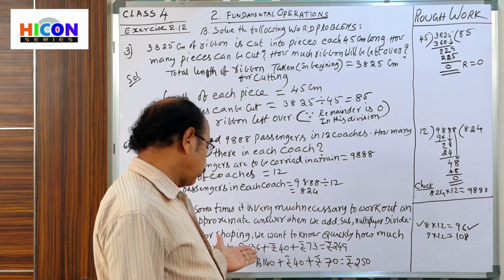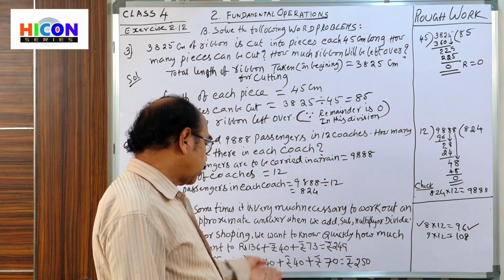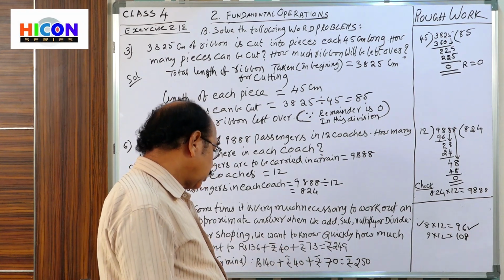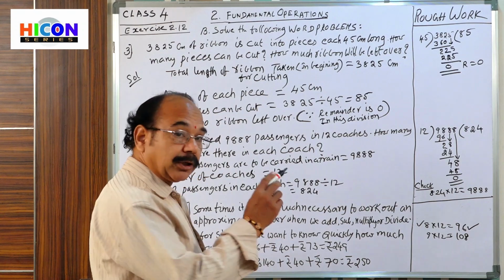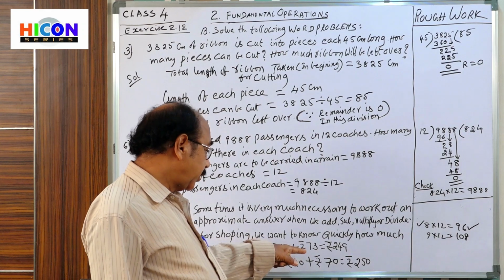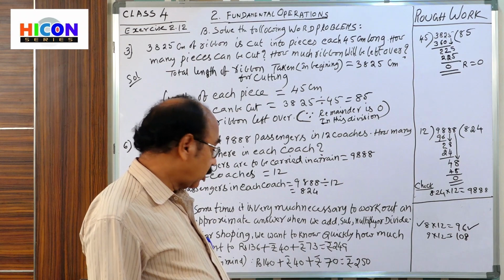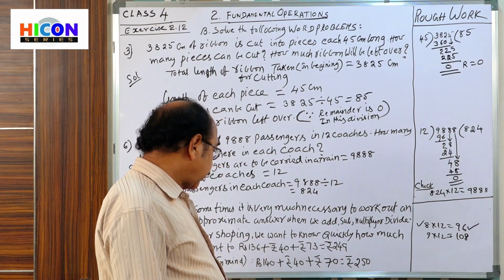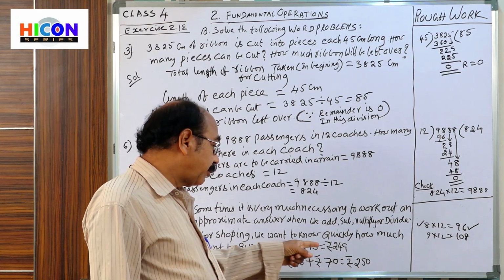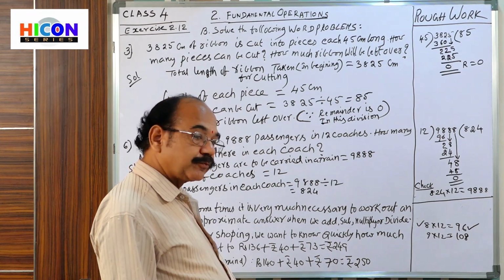One item costs 136 rupees, the second item costs 240 rupees, and the third item costs 73 rupees. How do you find the total bill? Add the 3 items' total cost. By adding the 3 amounts, you get 449 rupees. Okay.